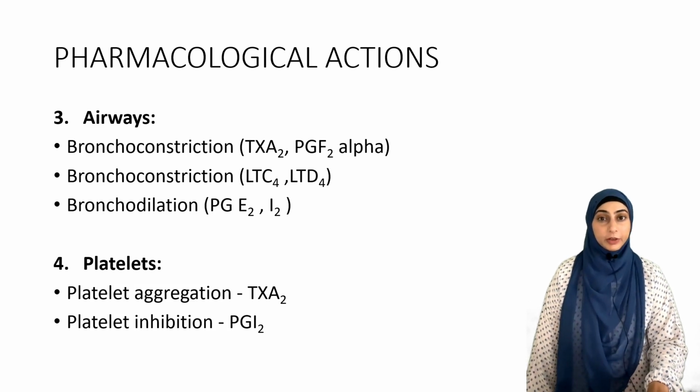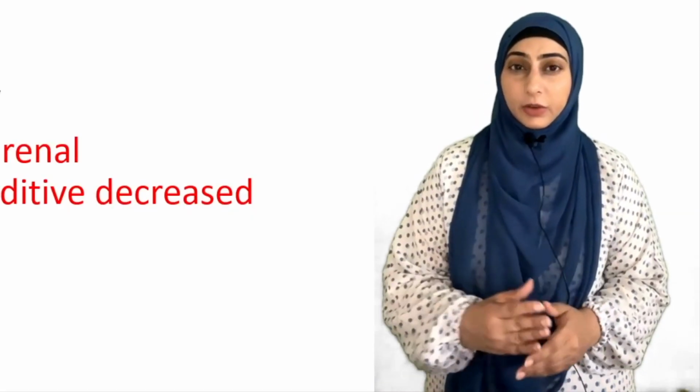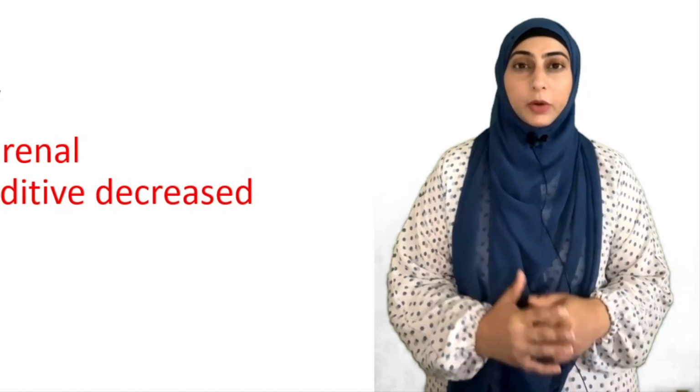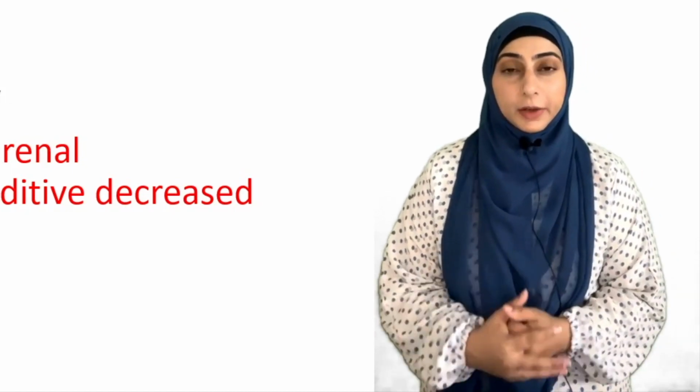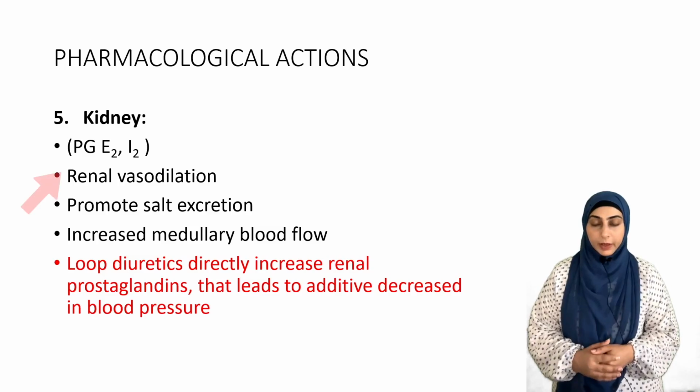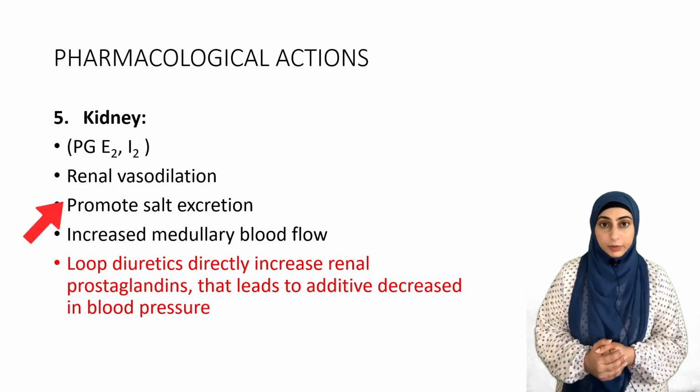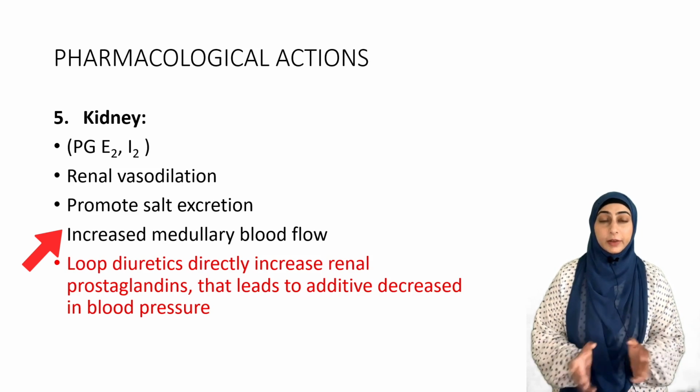of platelet aggregation. Prostaglandins का kidneys का role बहुत important है. Why? Because kidneys की जो auto regulation है blood flow की वो prostaglandin dependent है, especially E2 and I2. They cause renal vasodilation, they promote salt excretion, they increase the medullary blood flow.